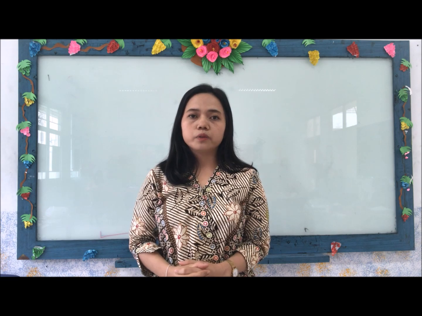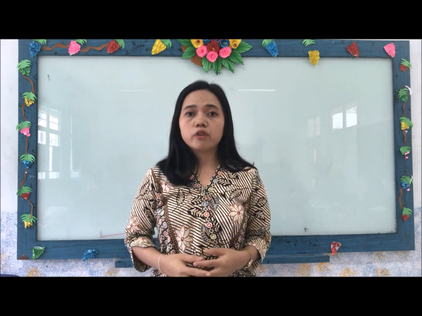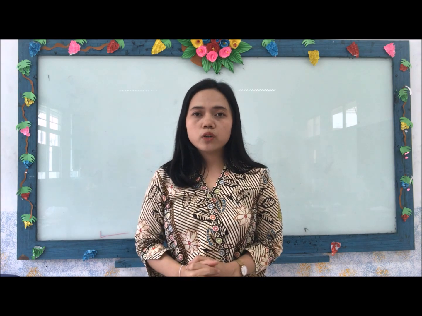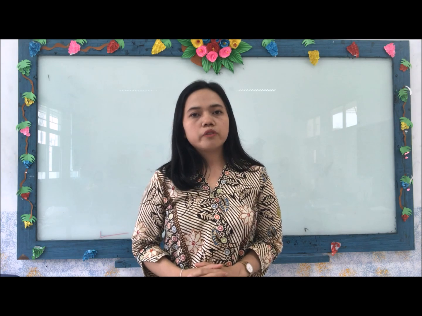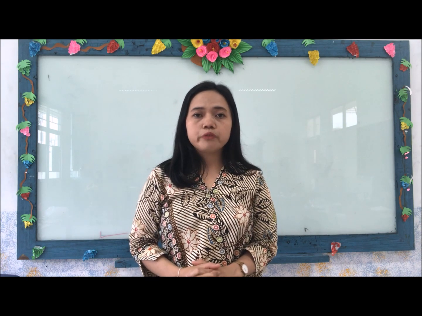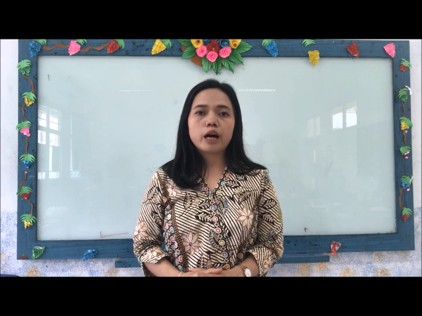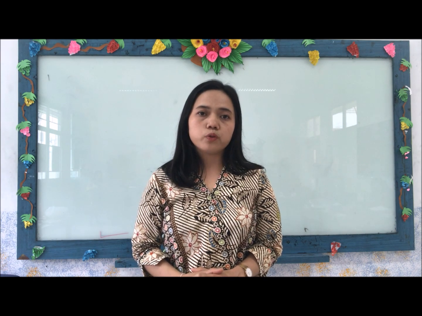And now I would like to explain to you about the verb itself. Do you know how many kinds of verb there are? Yeah, there are two kinds of verb, the regular verb and the irregular verb. For regular verbs, you just change verb 1 to verb 2 by adding ed at the end of the word.